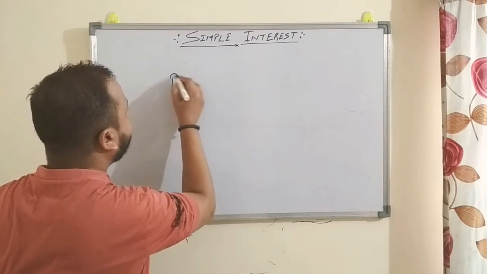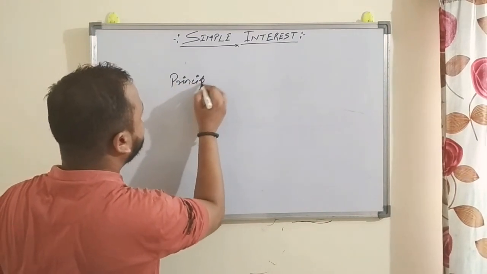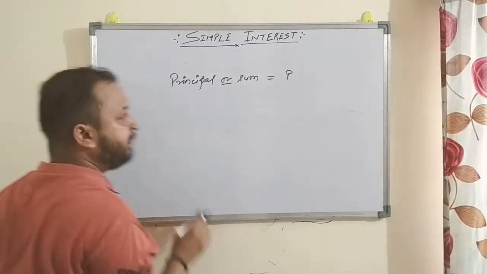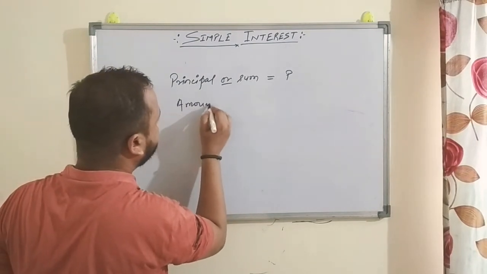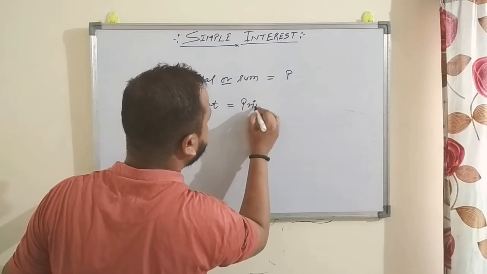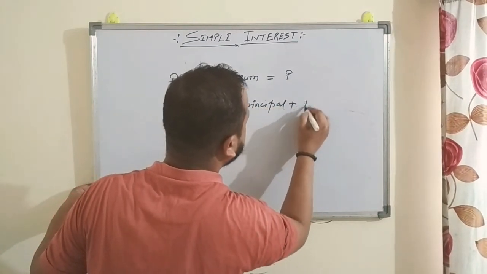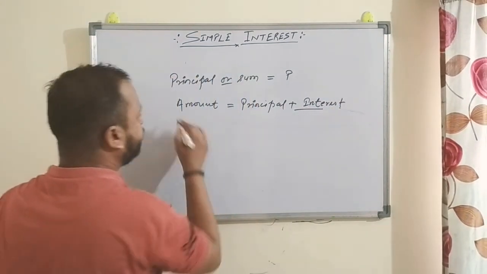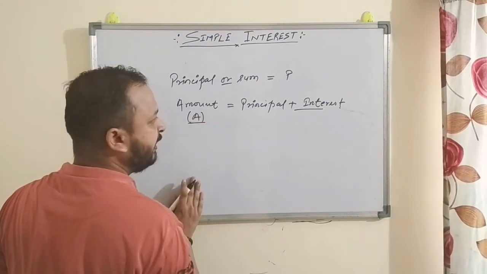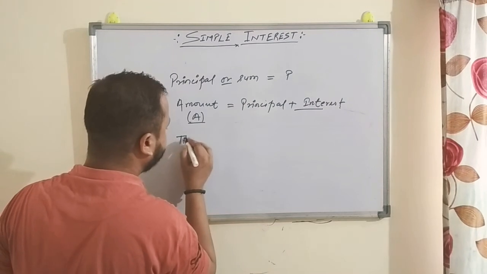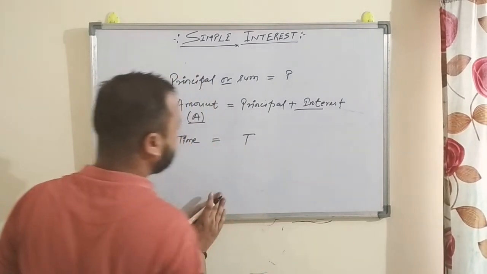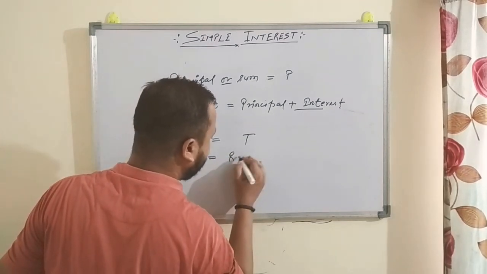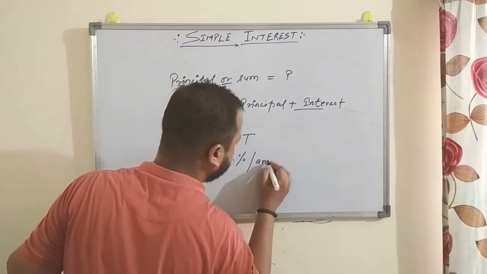One term is principal, or sum, which is denoted by P. Amount is principal plus interest, and you can denote it with capital A. Time you can denote with T. Rate you can denote with capital R. Rate is rate percent per annum.